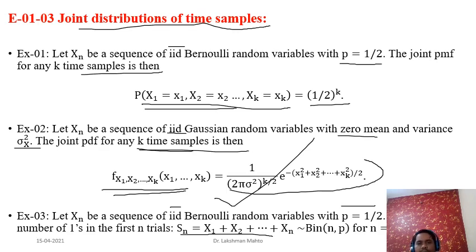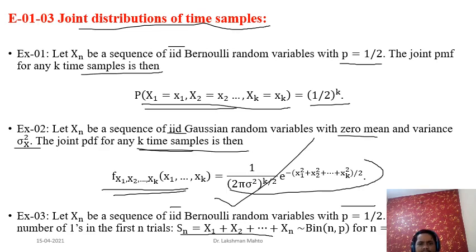Then what is the probability of success? Probability of success would be P, and n would be the parameter. What is the n you are taking? n may be 0, but you can avoid 0 and take 1, 2, 3, 4 likewise. It depends upon how many terms you want to take. So your Sn would be binomial in nature.